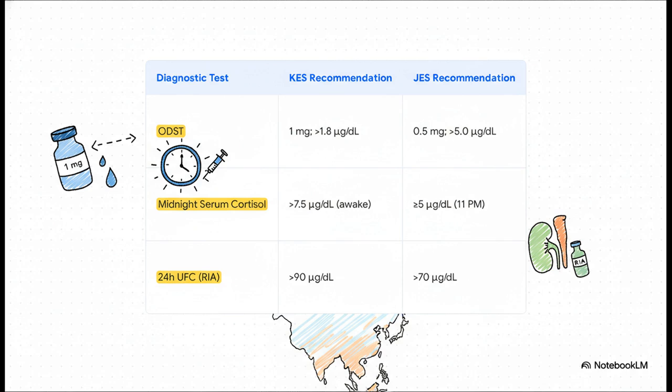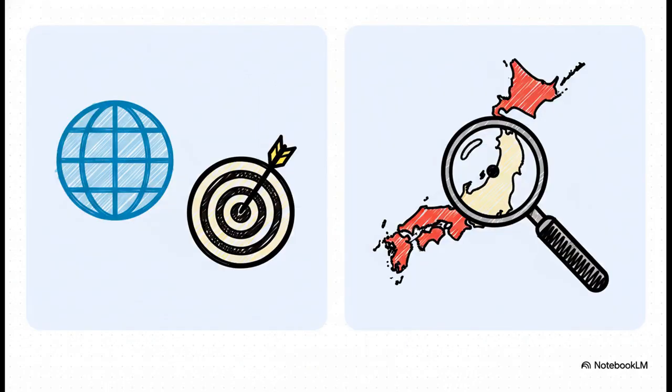The KES recommends a 1 mg dose with a cutoff over 1.8. The JES, in contrast, uses a 0.5 mg dose with a much higher cutoff of over 5.0. You'll also note important differences in the thresholds for midnight serum cortisol and 24-hour UFC. Let's break down the rationale for these different ODST protocols, because this is key.